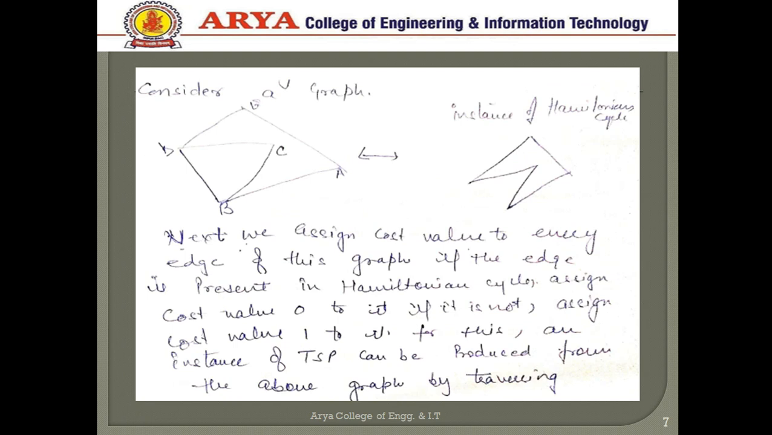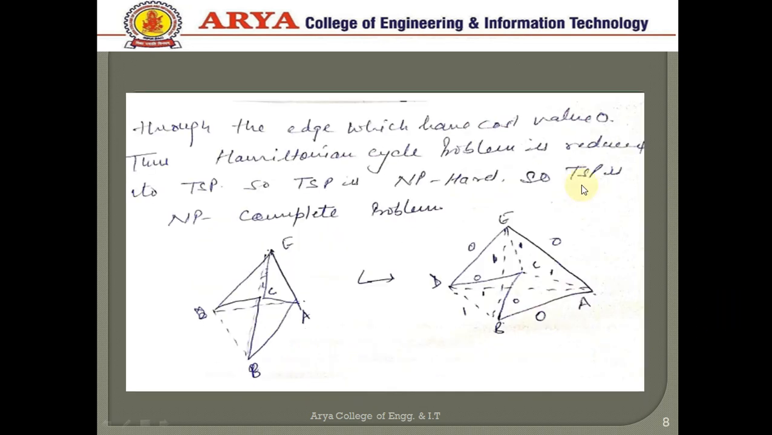This is an example of this. Consider a graph. This is the Hamiltonian path, or Hamiltonian cycle, of this. Next, we assign the cost value for every edge of this graph. If the edge is present in the Hamiltonian cycle, assign the cost value 0. If it is not present in the cycle, then assign the cost value 1. For this instance, a TSP tour can be produced from the above graph by traversing from one edge to another which has cost value 0. Thus the Hamiltonian cycle problem is reduced to the traveling salesman problem. Then we can say that this is NP hard, so that's why this is known as an NP complete problem. So this is the representation of this.